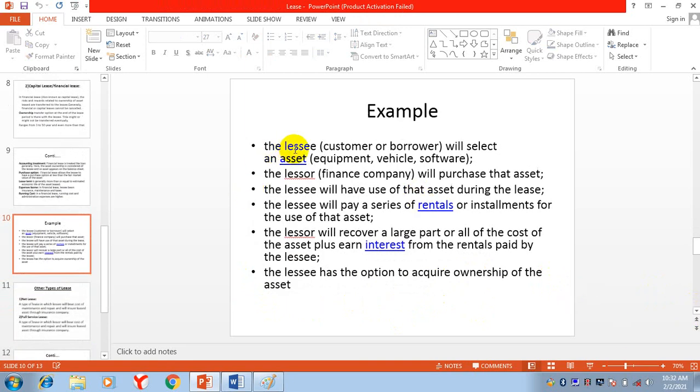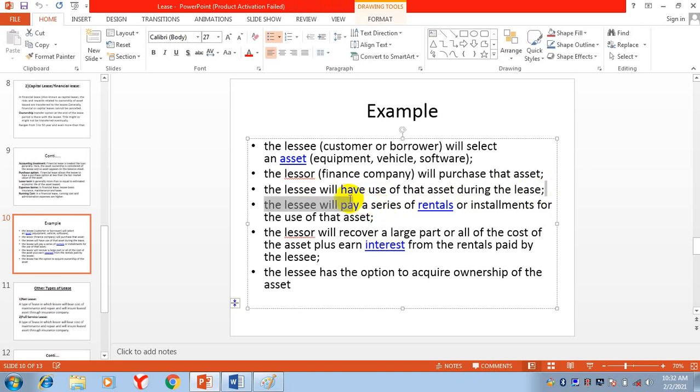Here is an example. The lessee, customer or borrower, will select an asset. He will select any asset that he wants to purchase: equipment, vehicle, software, whatever that is. The lessor, the finance company, that is the bank, will purchase that asset for the lessee, for you. The lessee will have use of that asset during the lease.